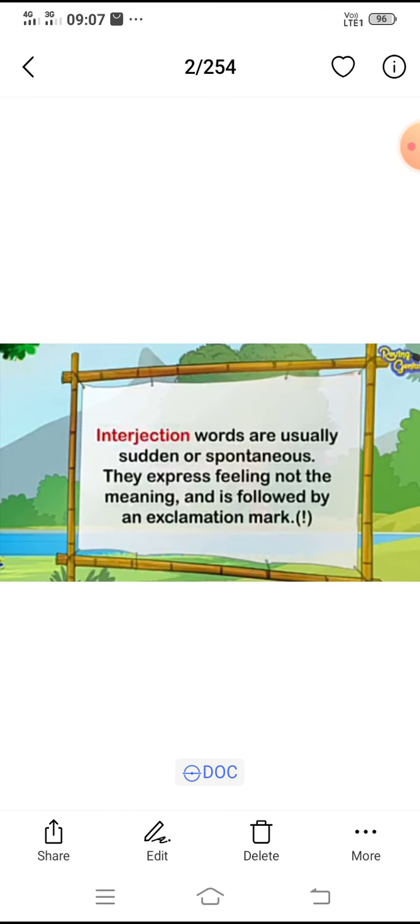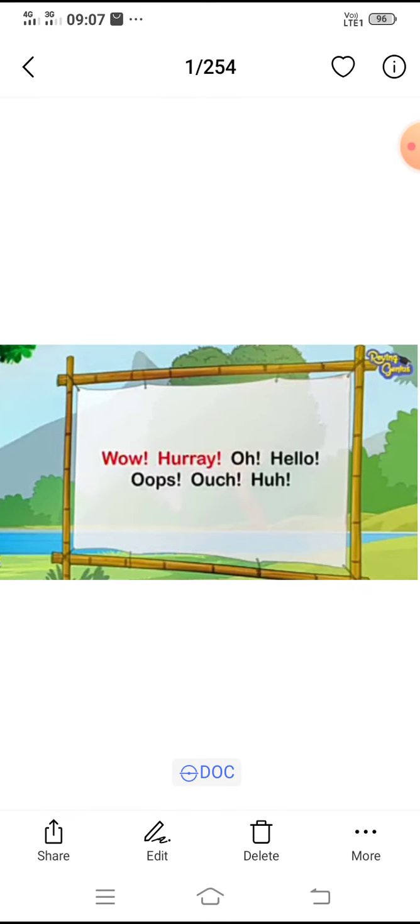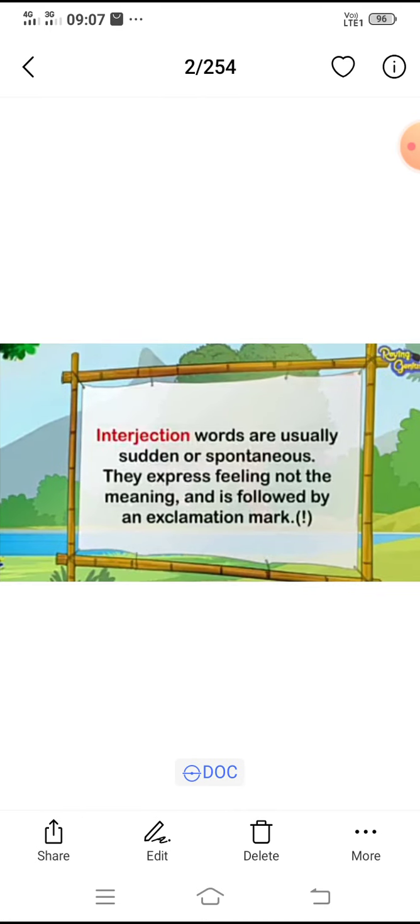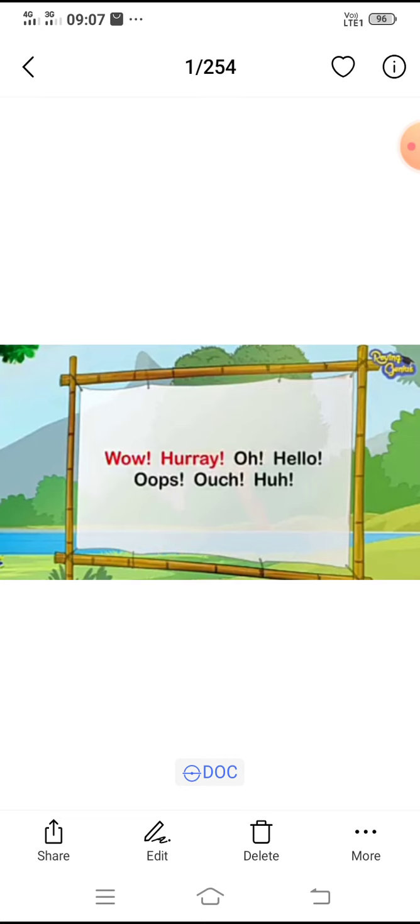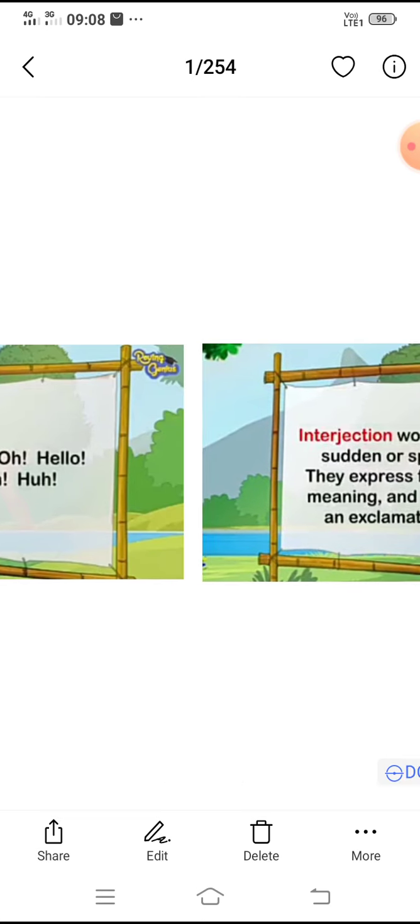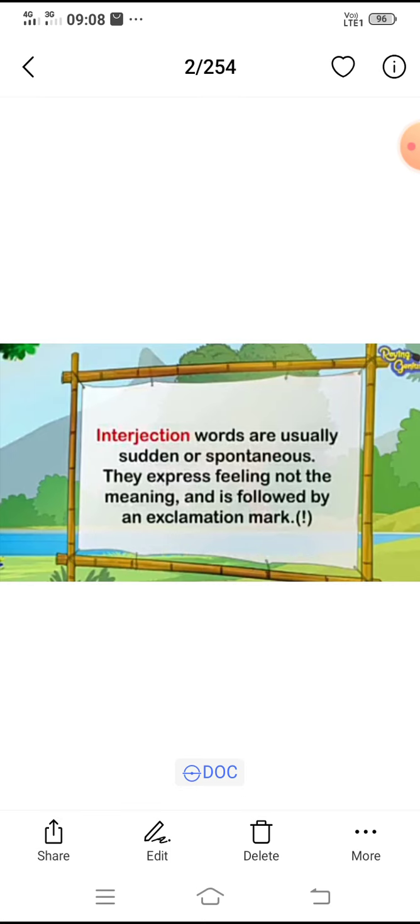Interjection. Interjections are words that are usually sudden or spontaneous. They express feeling, not meaning, and are followed by an exclamation mark. Examples of interjections are wow, hooray, oh, hello, oops, ouch, whoa. These are some of the examples for interjection.